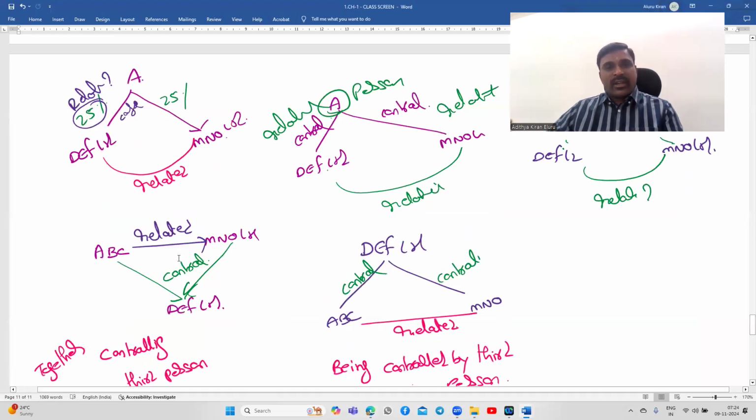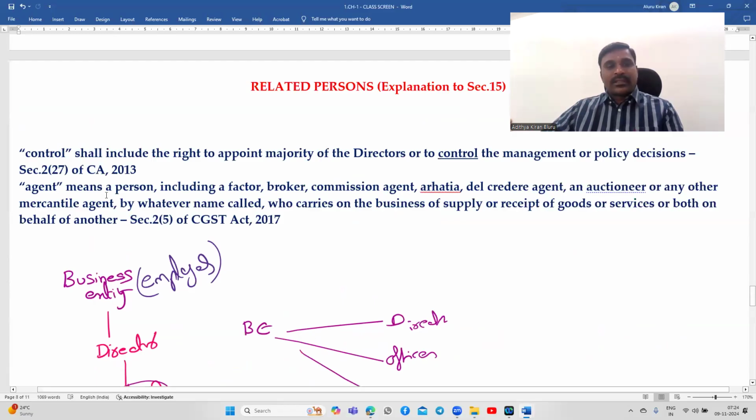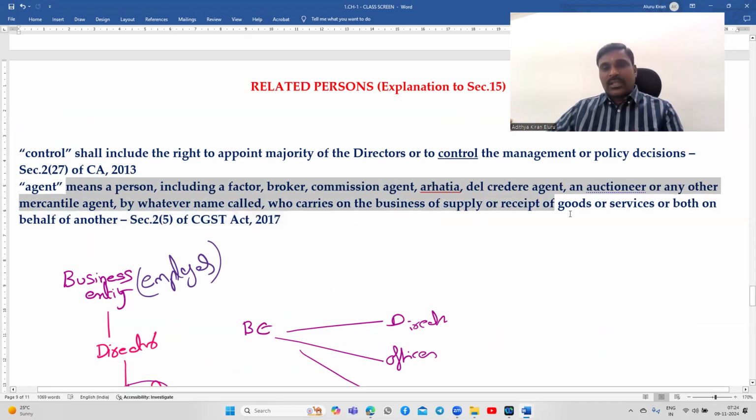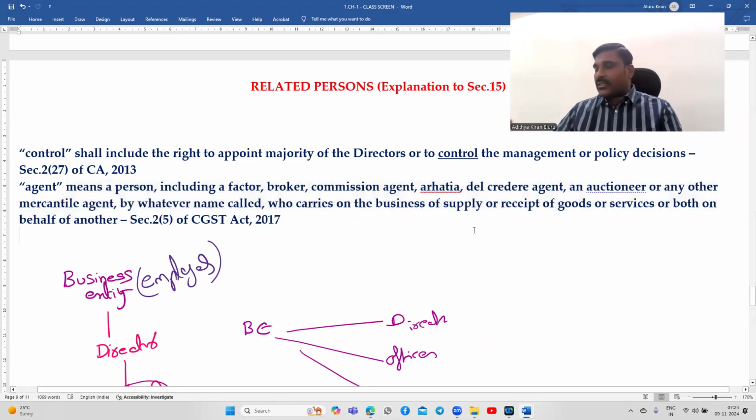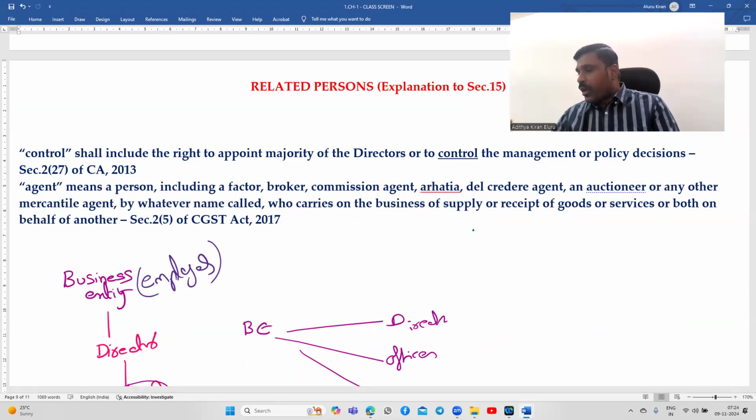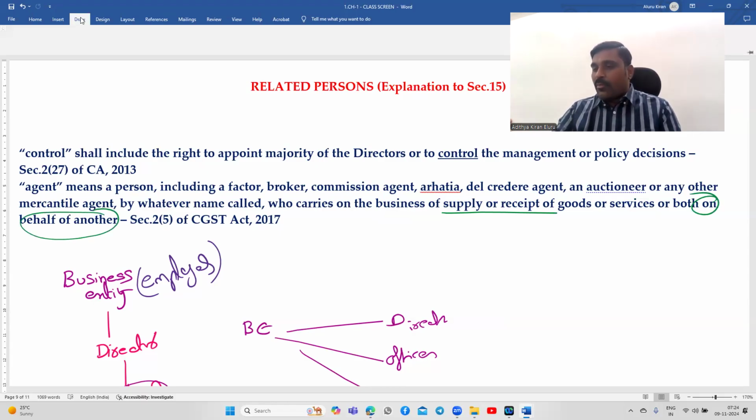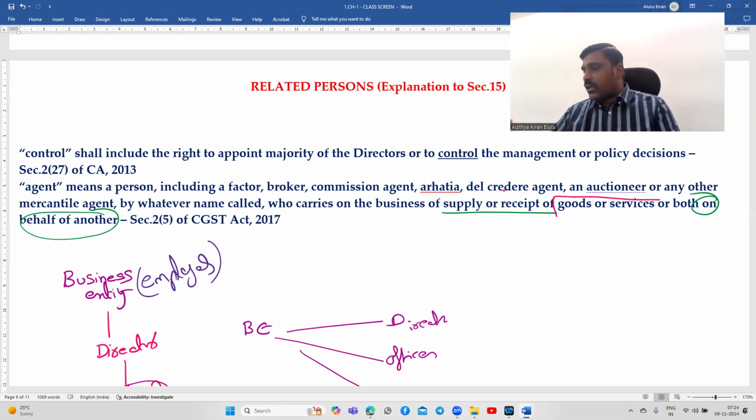The GST Act has given a definition for agent. As per the CGST Act section 2 clause 5, this is the definition of the agent. Agent means a person including a factor, broker, commission agent, delegate agent, an auctioneer or any other mercantile agent by whatever name called, who carries on the business of supply or receipt of goods or services or both on behalf of another. This is the essential test.